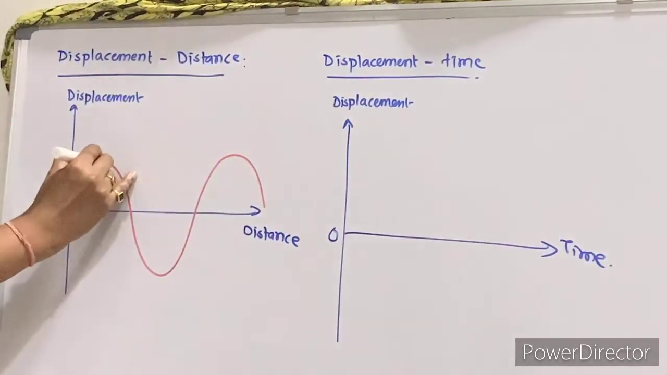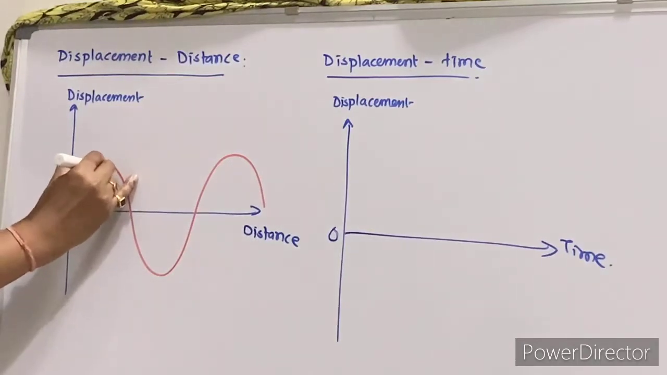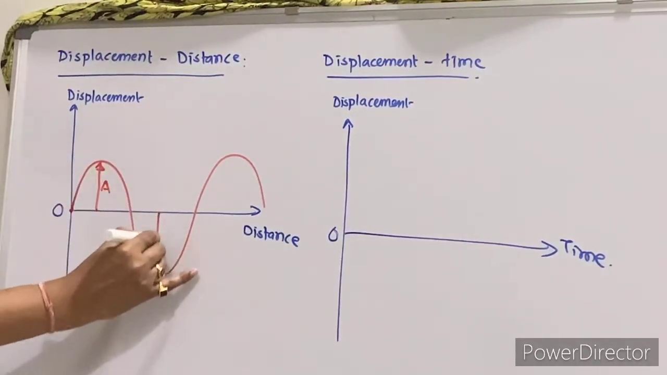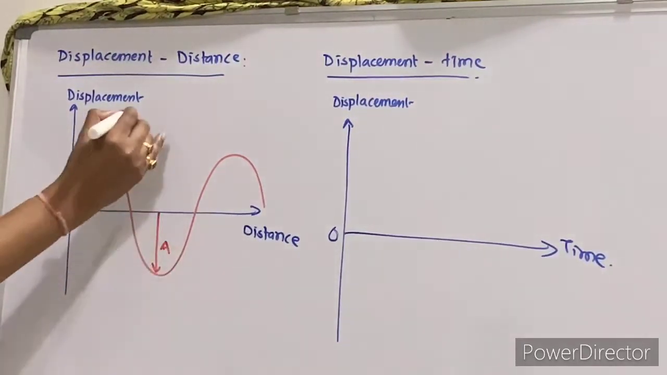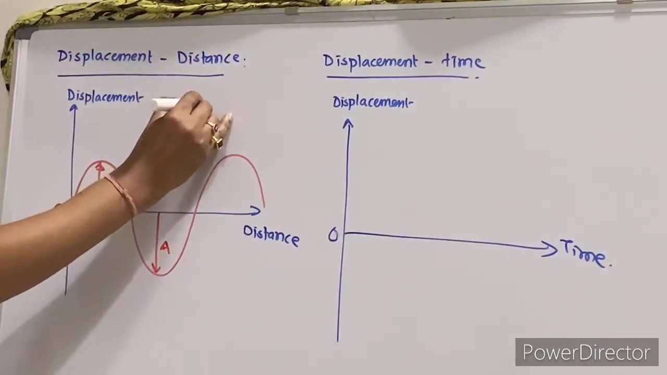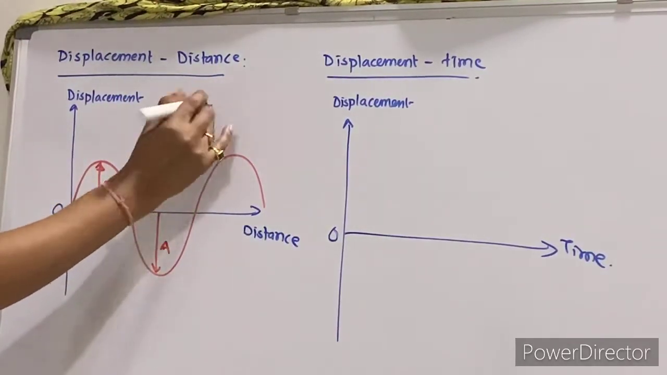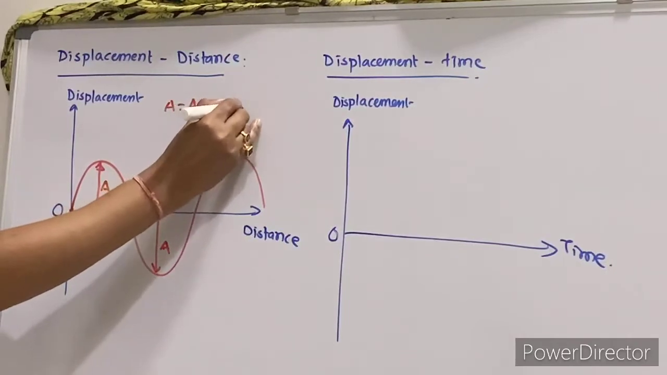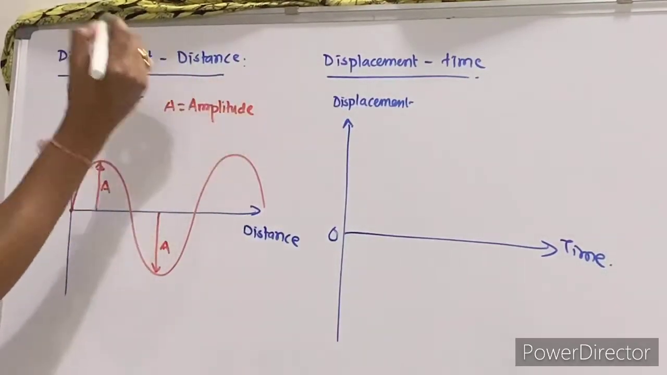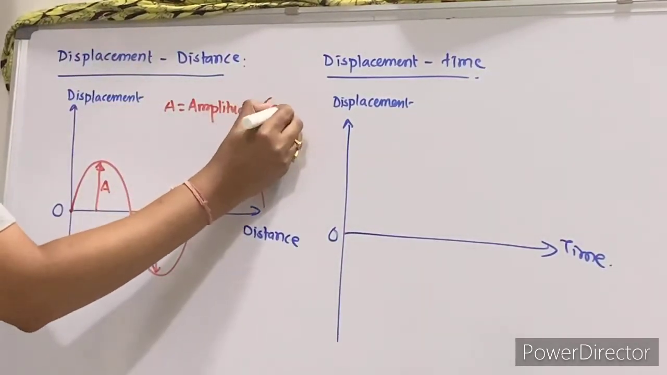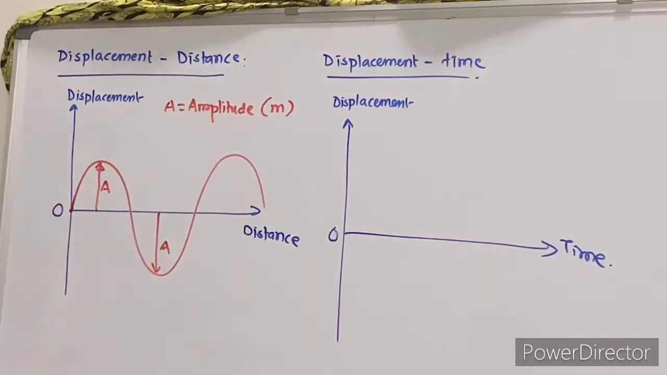Now this is the maximum displacement of vibrating particle on either side, called as amplitude. A is called as what? Amplitude. That is the maximum displacement of vibrating particle on either side of mean position, called as amplitude. Amplitude is a distance, so SI unit will be meter.